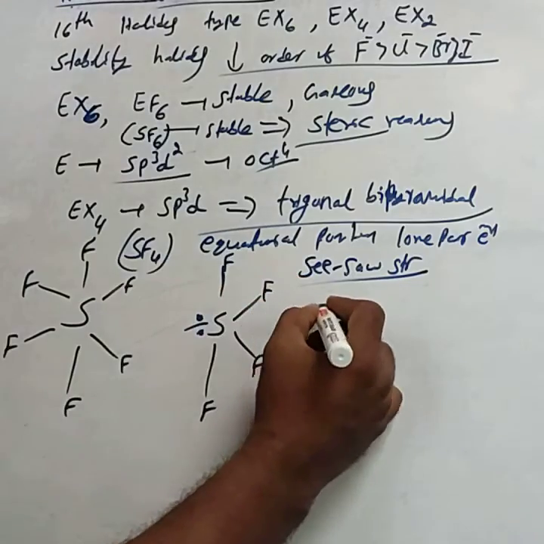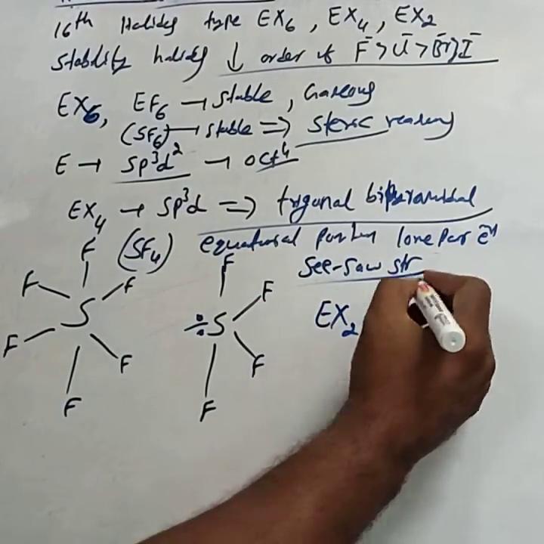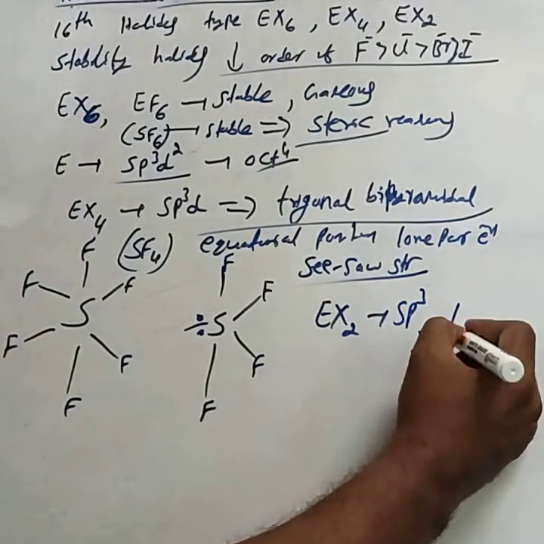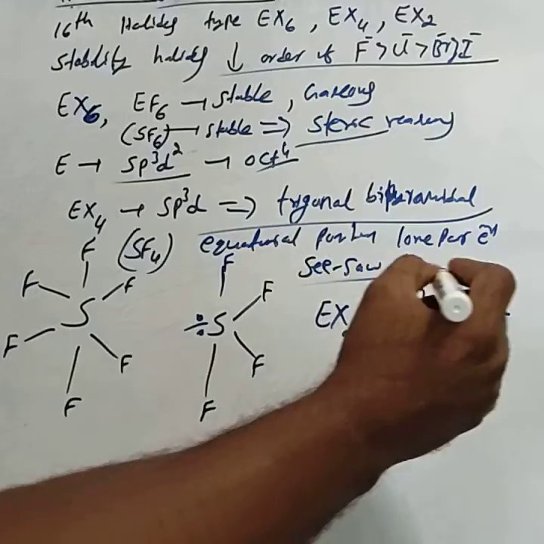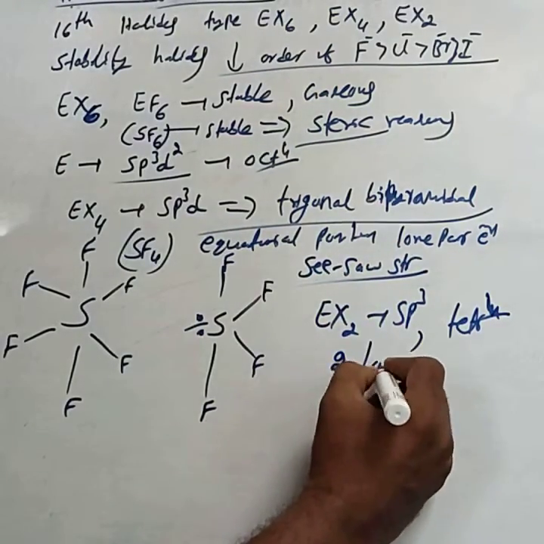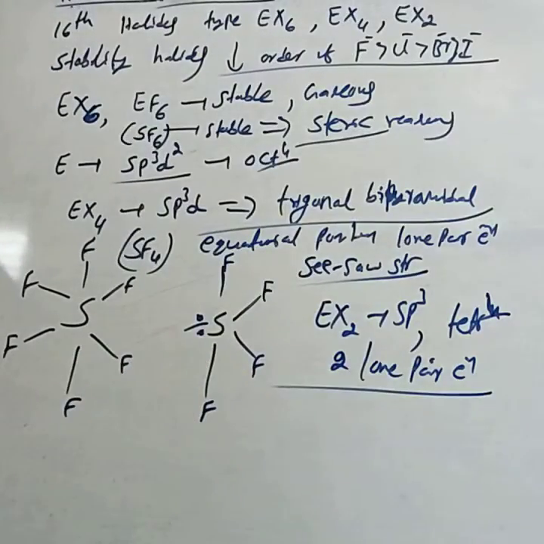Then in dihalides, the central atom undergoes sp3 hybridization and has a tetrahedral structure with two lone pairs of electrons.